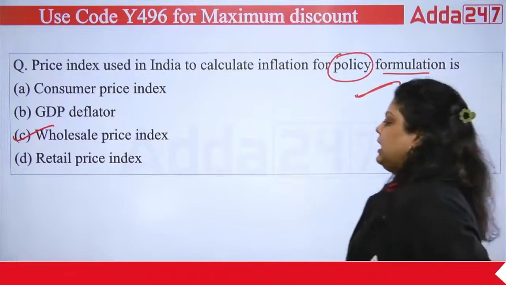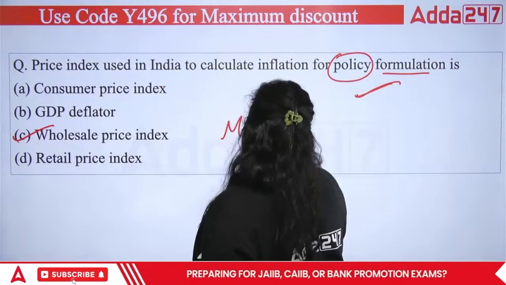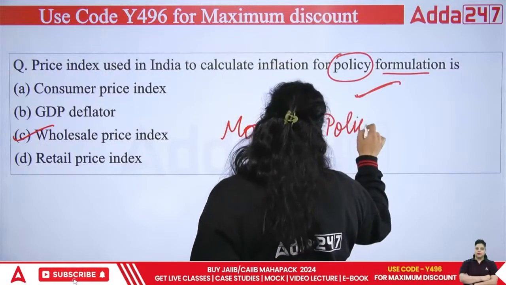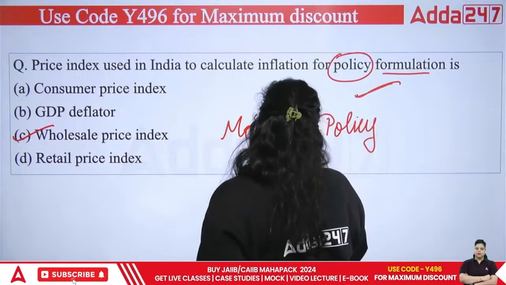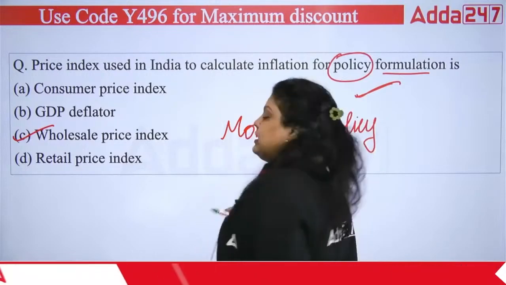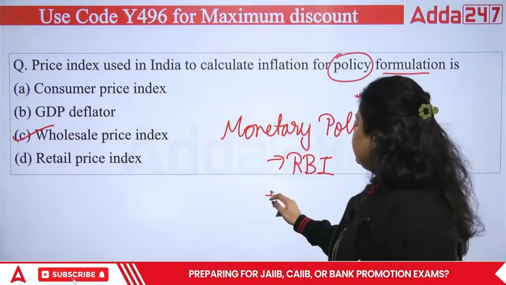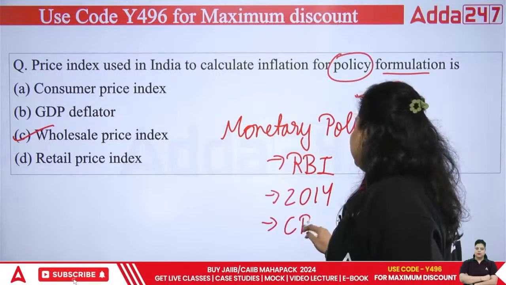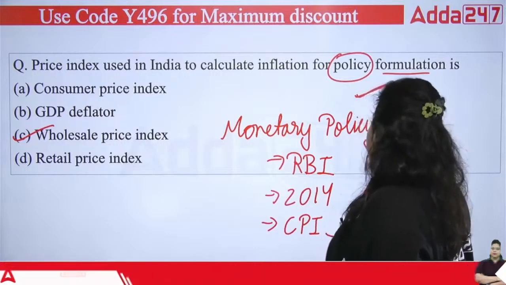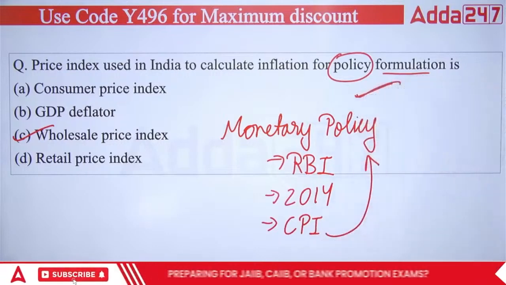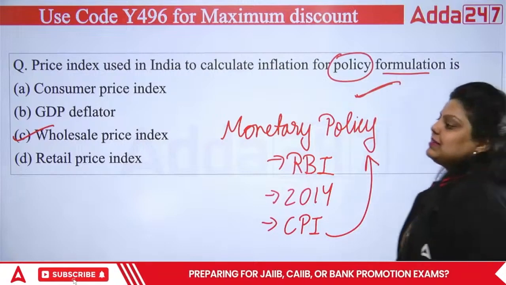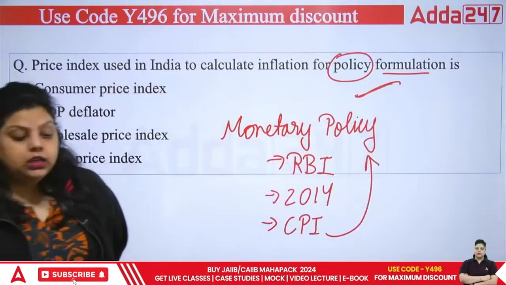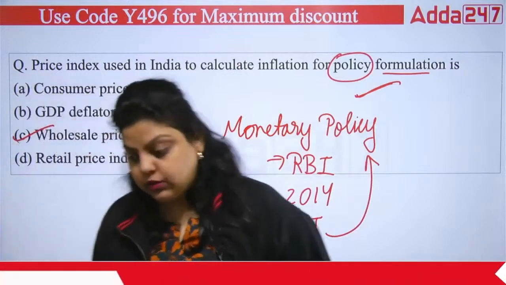Achha, apart from that, if I talk about monetary policy, so you all know about the monetary policy. Monetary policy is formulated by Reserve Bank of India. And what has RBI done? RBI since 2014 adopted the consumer price index for the formulation of monetary policy. Do remember this. This is the add-on. Add-on means this is the additional reform that happened in the policy formulation.